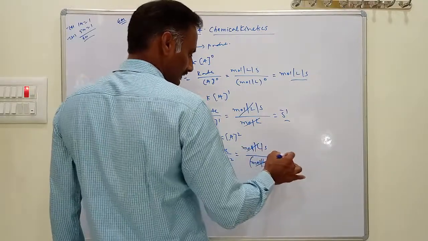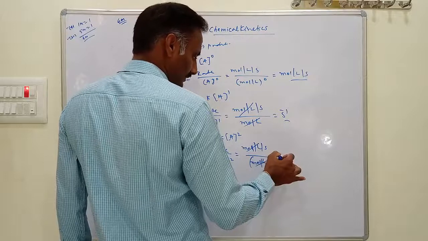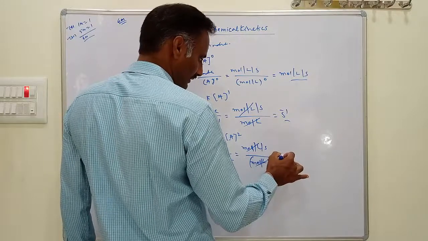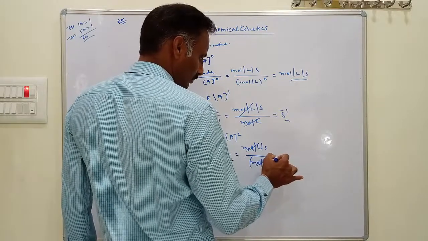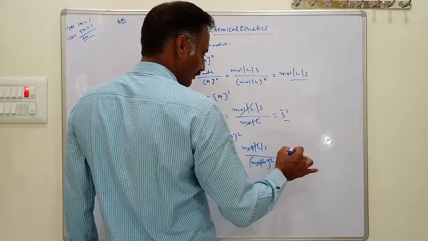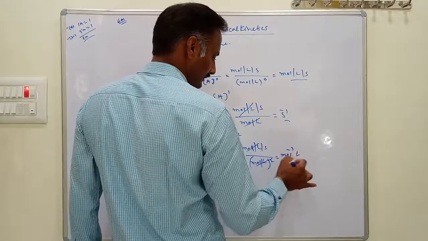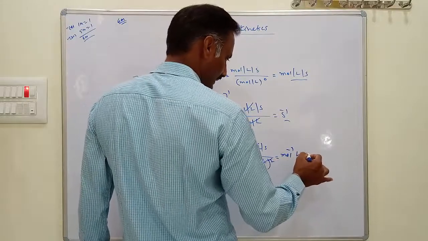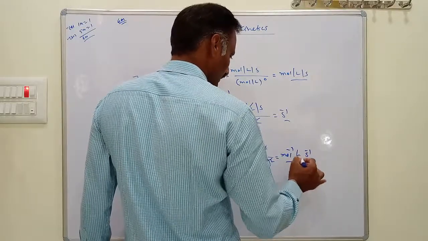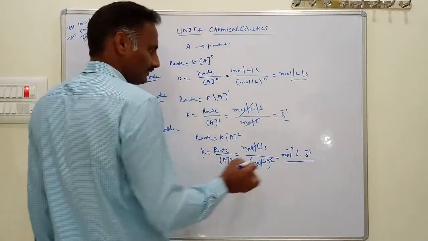Then mole comes to the numerator, you will get per mole, and per liter becomes liter, and this is per second. This is the unit of rate constant for second order reaction.